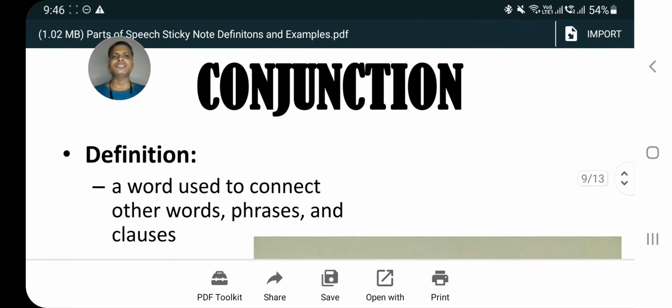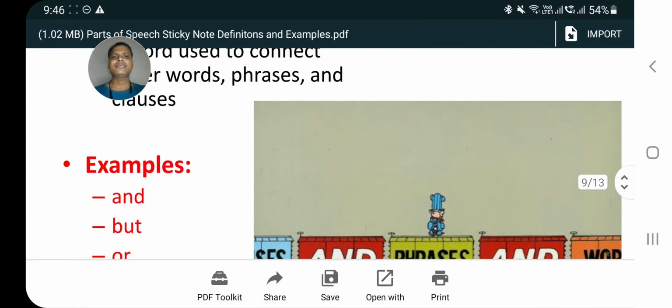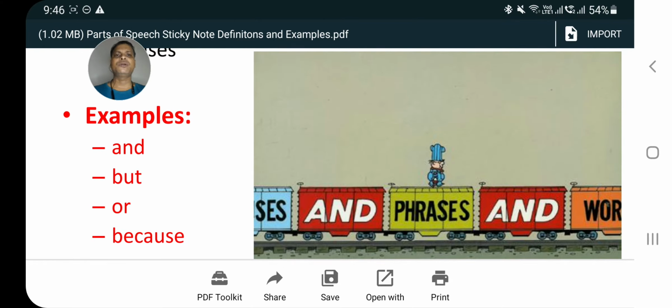The second last one, conjunction. Conjunction is also known as connectors. It is a word that is used to connect other words like phrases and clauses. Examples are and, but, or, because. We can give examples like that. Ram and Shyam are good friends. And is a conjunction. He is poor but happy. So, but here is a conjunction. Either you or he has done it. Or is a conjunction. I cannot go to school because it was raining. Because is a conjunction. I hope you have understood conjunction.